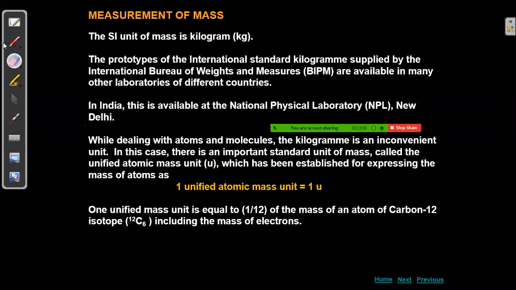Like when we took length and kilogram, we have seen how the units were defined in the class two days back. So here, how atomic mass is taken is given. Okay, next,